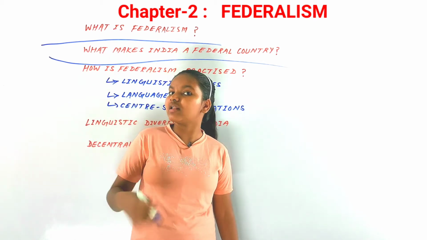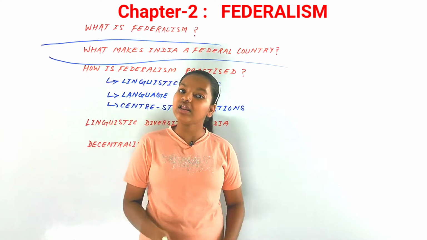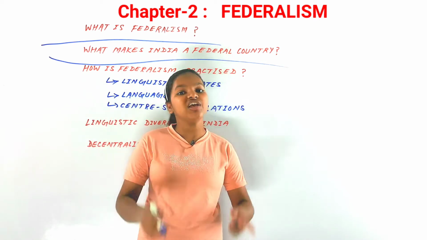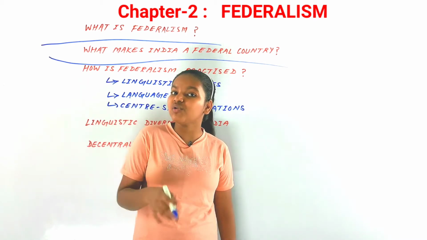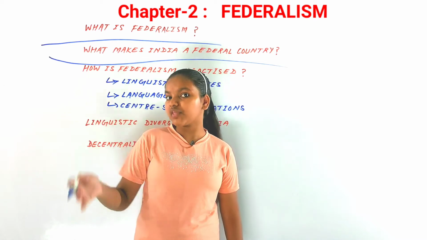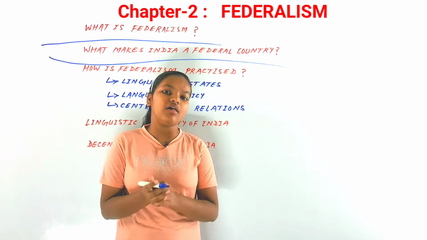So matters like education or trade unions are included in the concurrent list. These three lists identify the matters that have to be dealt with by each level of government, and that is a feature of federalism as well.